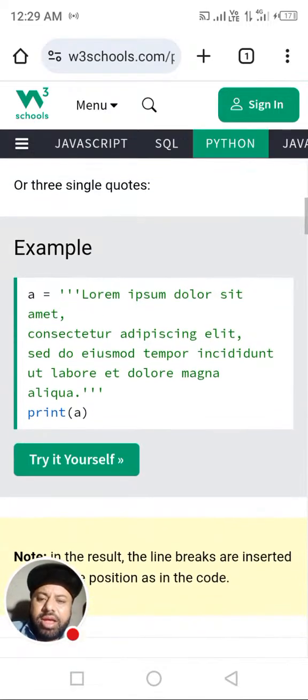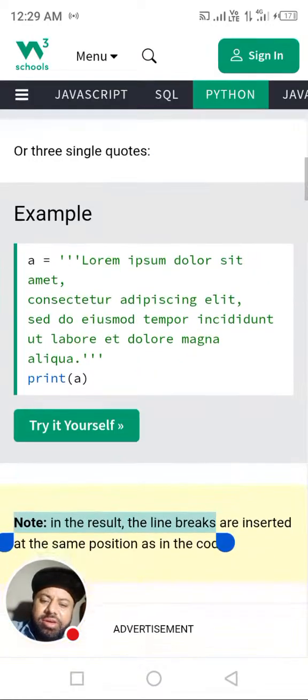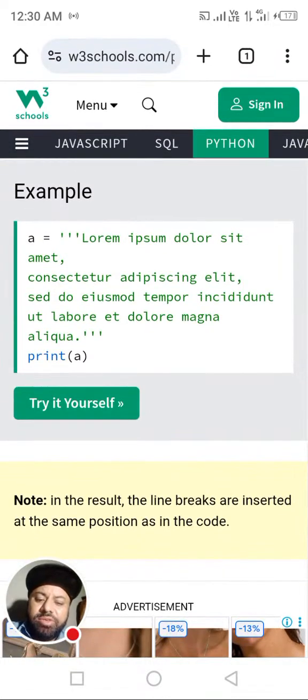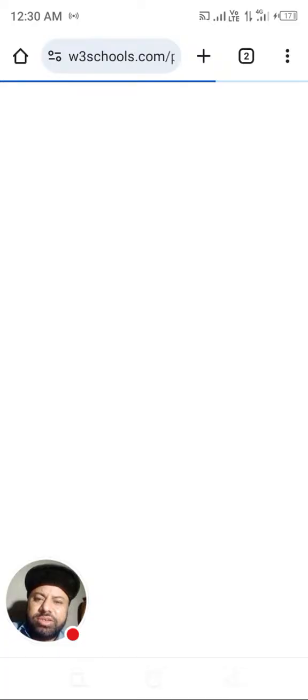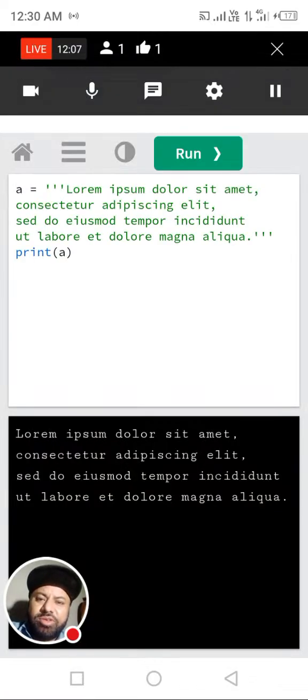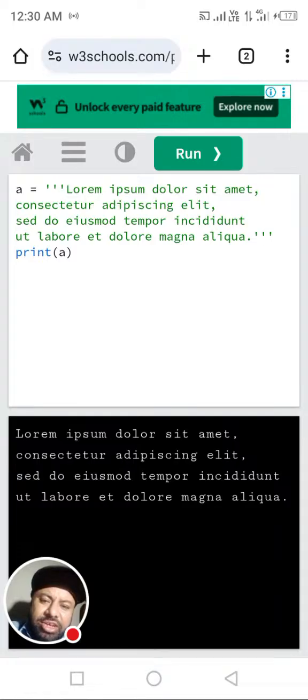Similarly, we have already explained that double quotes and single quotes are exactly the same. Here it is, dear students. Yes, here it is in single quotes. Previously it was double quotes, but it's the same. In Python, double quotes, triple double quotes, single quotes, and triple single quotes are the same.